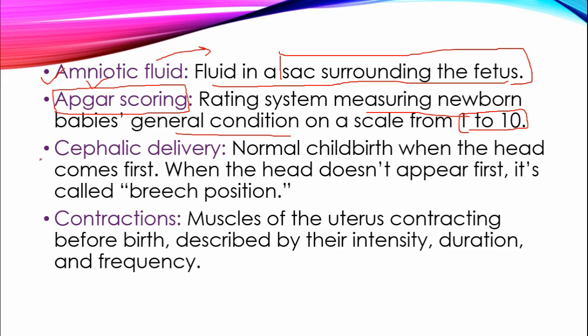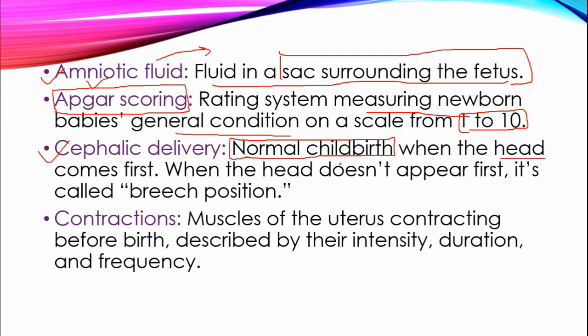Then comes the cephalic delivery. Cephalic delivery is a normal childbirth. In the previous video we have seen which is a normal labor, when there is a vertex presentation. So there will be a cephalic delivery, which is a normal childbirth when the head comes first.